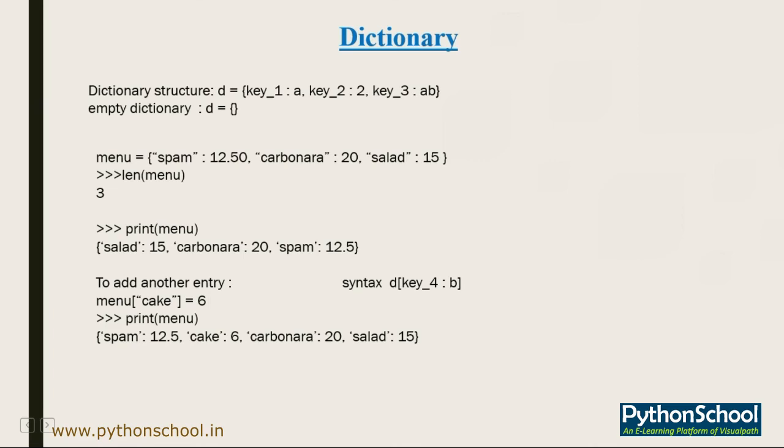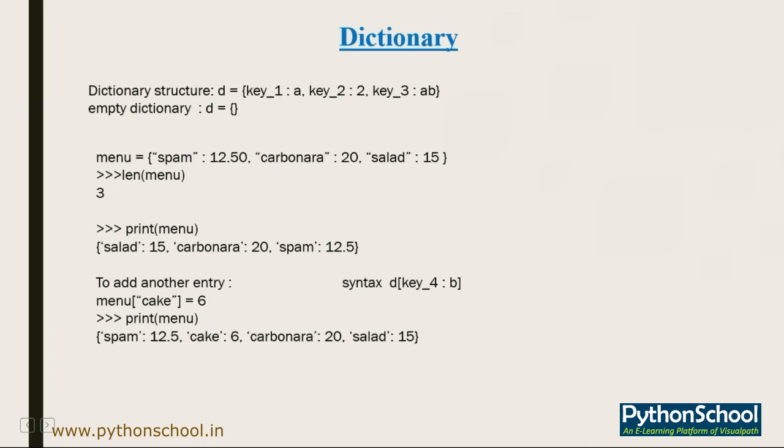So the structure for the dictionary can be D equal to curly braces, with key 1, then key 2, each separated from its value by a colon, key 3, and so on. If I want an empty dictionary, I simply write D is equal to curly brackets and mention nothing, so the Python interpreter understands this is an empty dictionary.